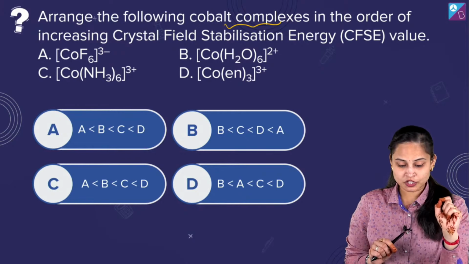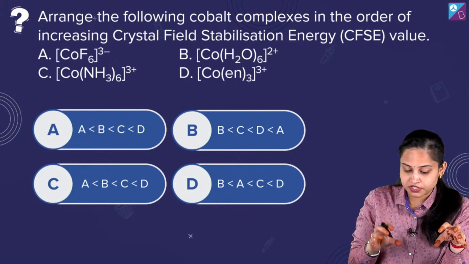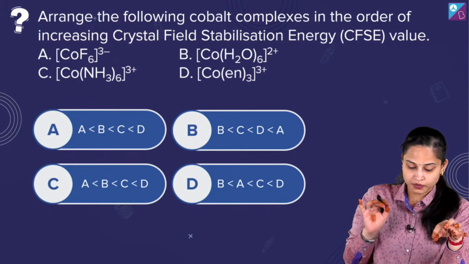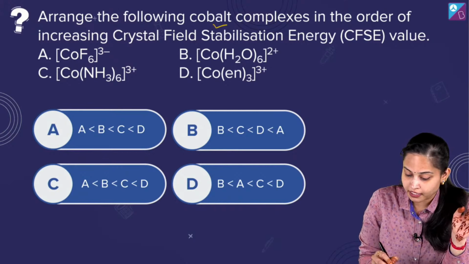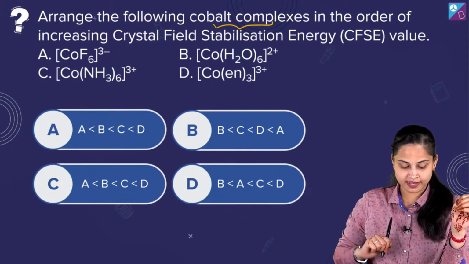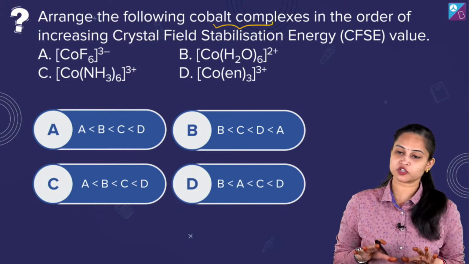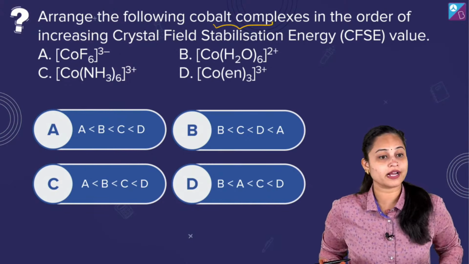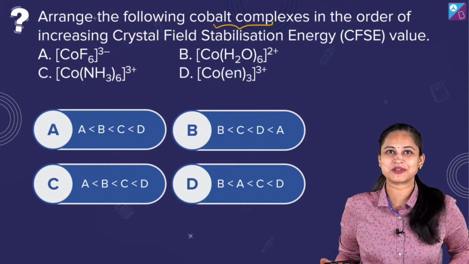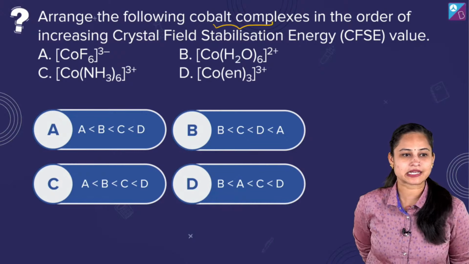So what we need to talk about is crystal field stabilization energy. We need to arrange the cobalt complexes in the order of increasing CFSE value. So just let me know what your answer is for this question. Sudhanshu, is it option A you are talking about for this question? Let me know. Come on, waiting here for your answers in the comment box.